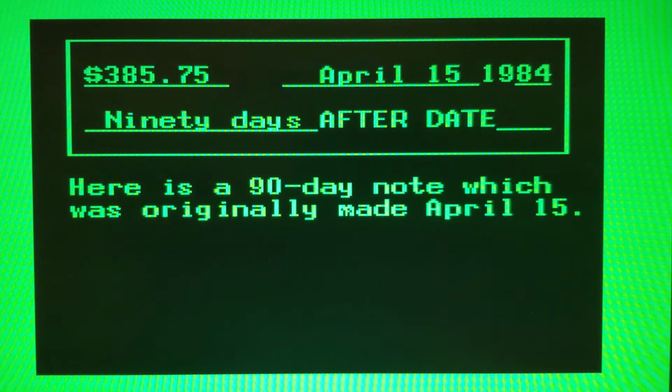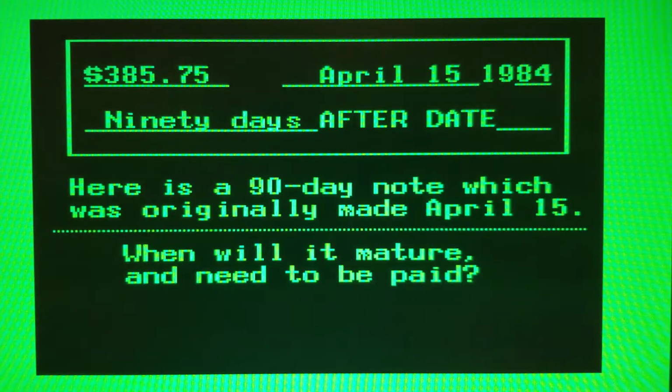Here's a 90-day note which was originally made on April 15th. When will it mature and need to be paid? Don't forget, although April and June have 30 days, May has 31 days.